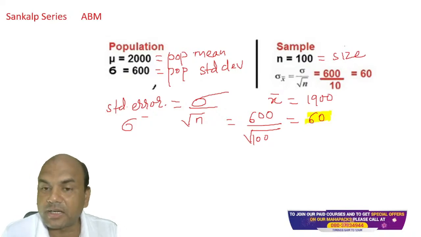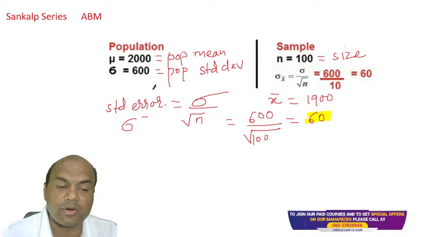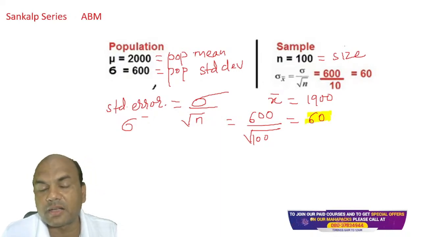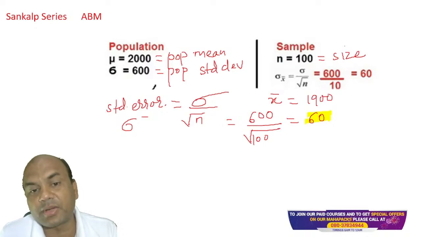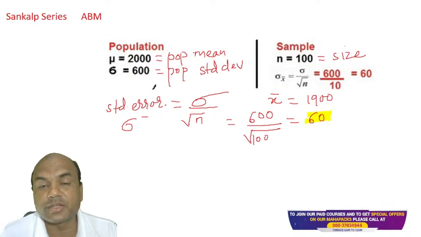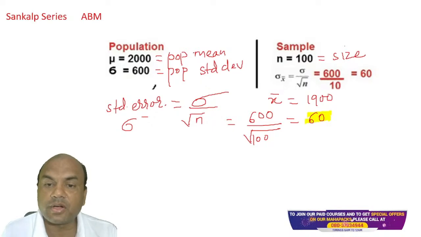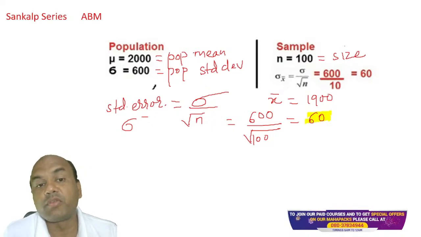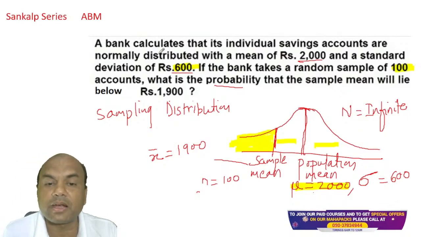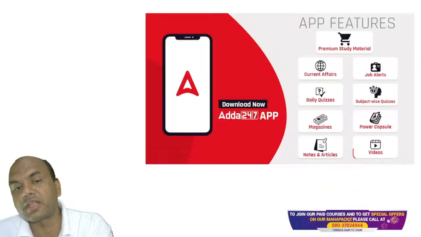Now I've got the standard error. You have completed the first step of your numerical: you have calculated the standard error. In exam, they might give you a question only on standard error. So even if they give you just this much, you should be able to answer it. What is next now? We have to find the probability. The question is, find the probability. Our target is the probability.